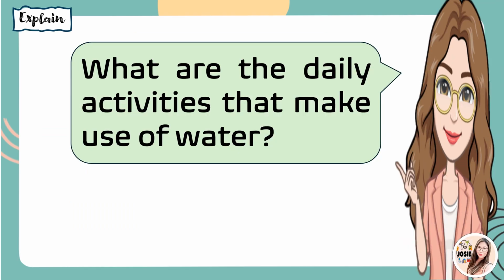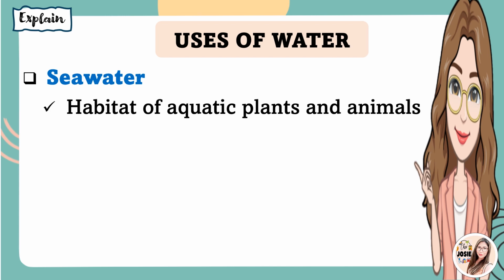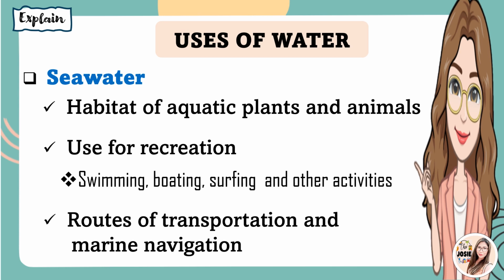What are the daily activities that make use of water? Very good. Here are the uses of water. First, let's have the seawater. Seawater becomes the habitat of aquatic plants and animals. It is also used for recreation, such as swimming, boating, surfing, and other activities. It is also used as routes of transportation and marine navigation.